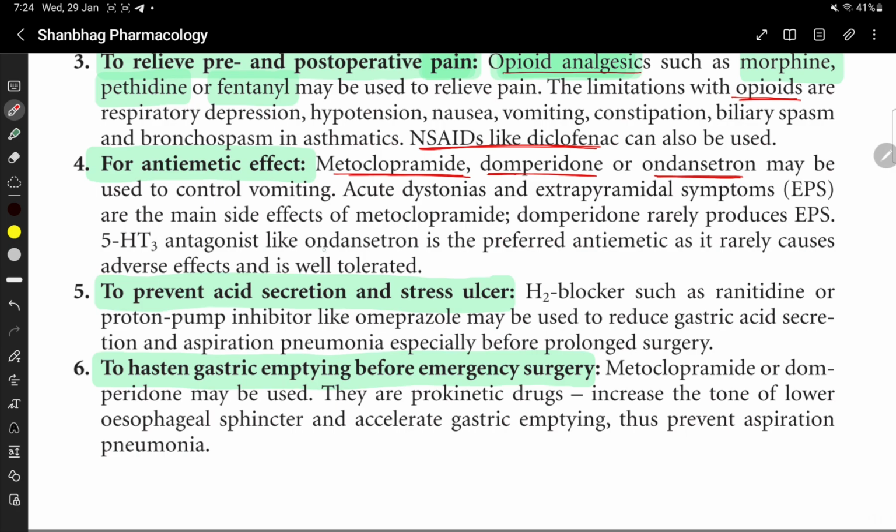5-HT3 antagonists like ondansetron are preferred. Ondansetron को prefer करते हैं as an antiemetic because it rarely causes adverse effects and is well tolerated. इसका adverse effect बहुत कम होता है.